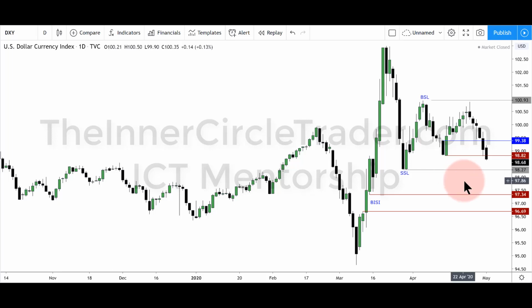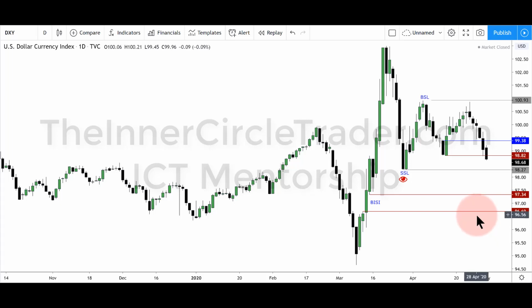Let's remove that now. Actually, let's go back and put that back on here. I'll just move it on over here now. So we're looking for it to go next below this sell side liquidity pool. And again, if we want to see it gain momentum and reach inside this BISI, all right, so the first objective below the sell side liquidity pool would be the 97.35 level, and then consequent encroachment, which is the midpoint between this level, and then ultimately it could, if it can get really animated on the downside, the 96.70 level.